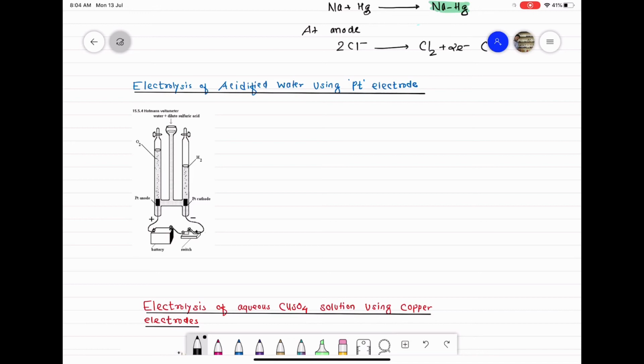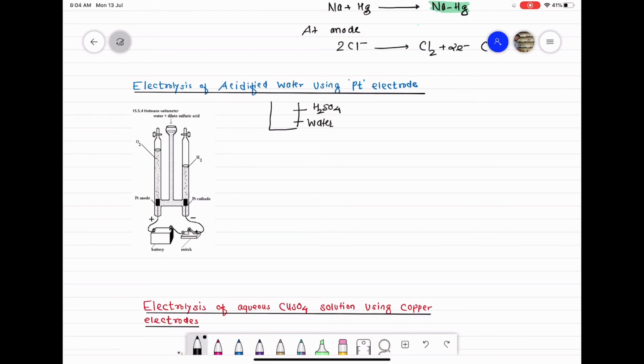Electrolysis of acidified water using platinum electrodes. So class, in this electrolysis, the electrolyte solution is acidified water. Acidified water means in a beaker we take water. In water we add any mineral acid, say for example sulfuric acid. Okay, so sulfuric acid is added in water, and forms a solution.